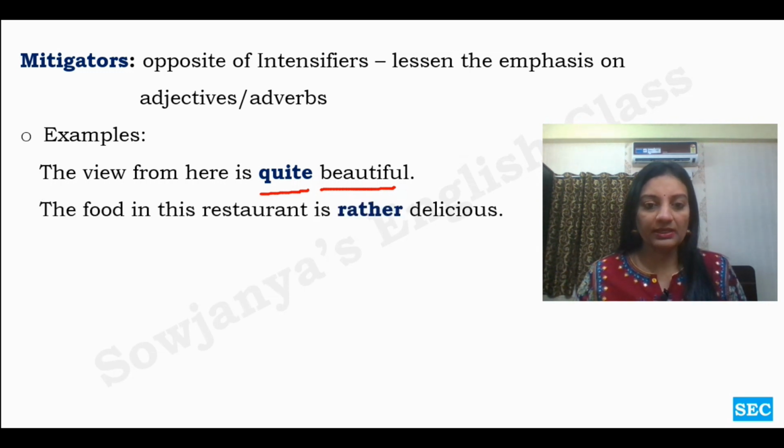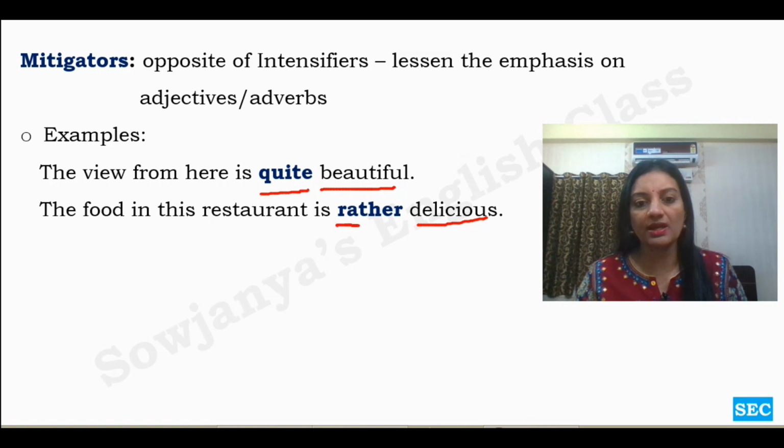The food in this restaurant is rather delicious. See, I have dined in some other restaurants where the food is extremely delicious, but here also it is okay. Delicious is the adjective here, getting modified by the mitigator rather. Rather is always a mitigator. See, it reduces the effect of this adjective. Rather delicious. It is okay. I am not saying that it is bad. It is not bad, just good. That's it.